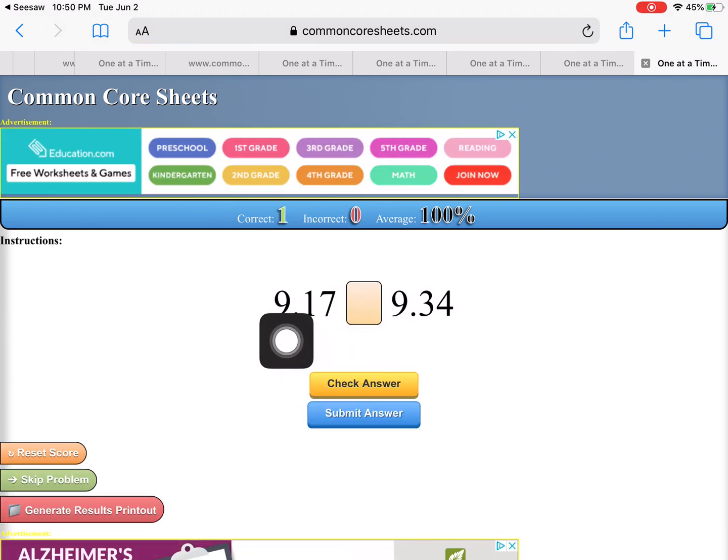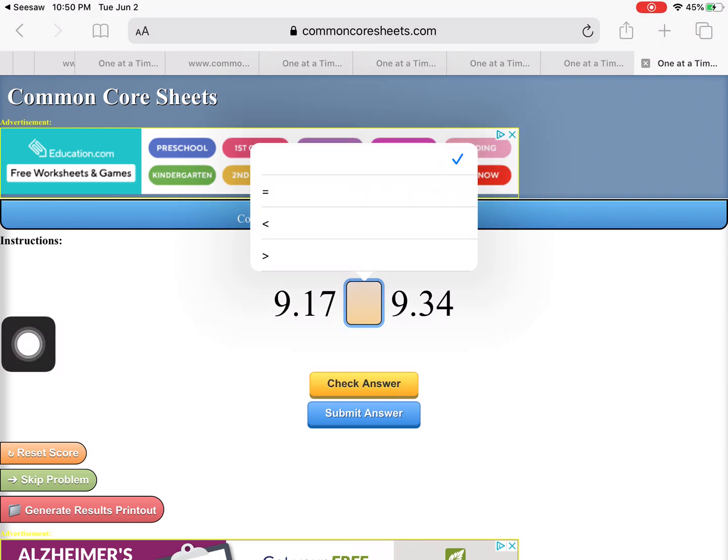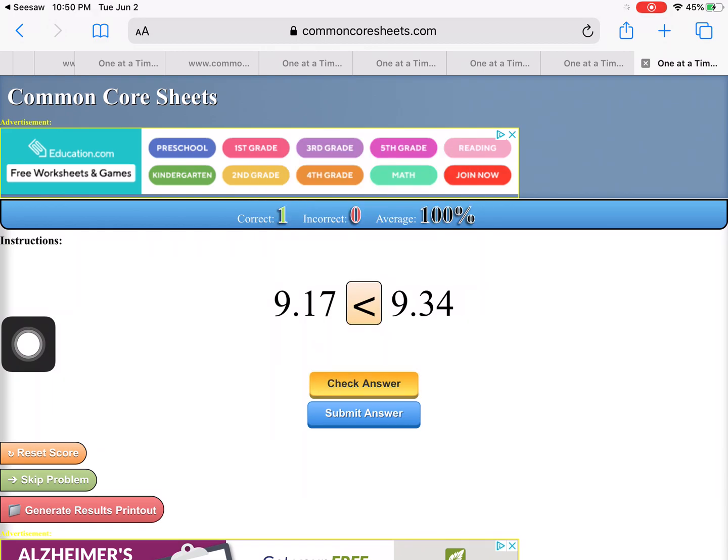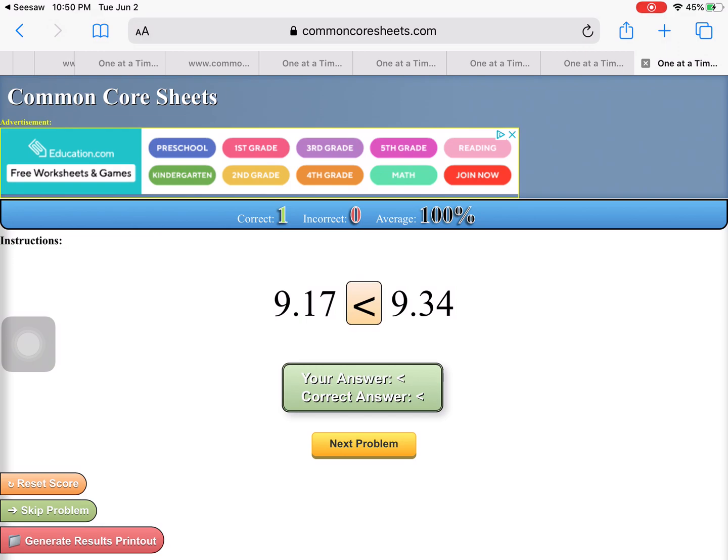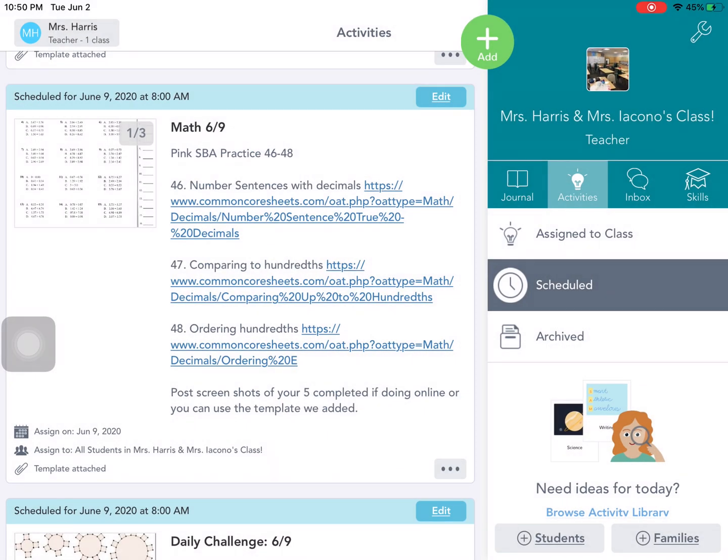This is 9 and 17 hundredths, 9 and 34 hundredths. If you know how to read them, that might help you, but if you don't, let's check. 9 and 9 are the same, 1 and 3, 1 is less, so the first one is going to be less. Check my answer. And you'll keep going. Remember, this is the pink practice, so you only have to do 5, but I'm sure some of you might find it easy. You could do much more than 5.